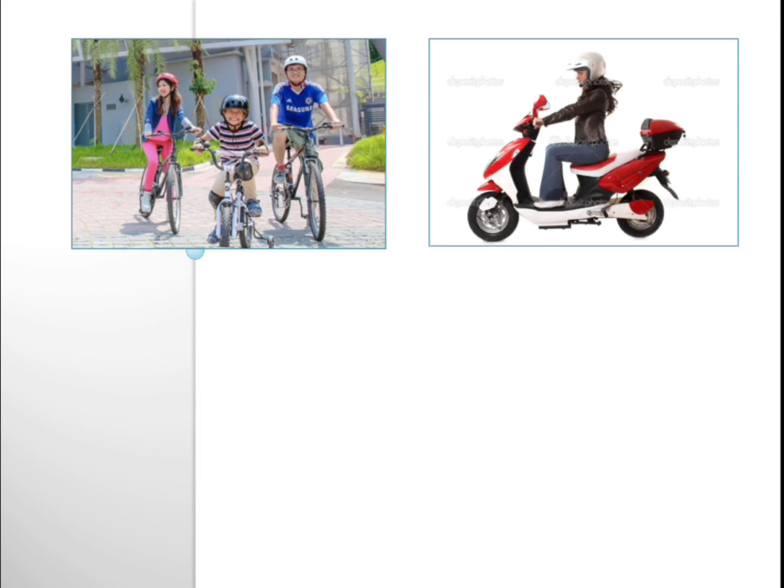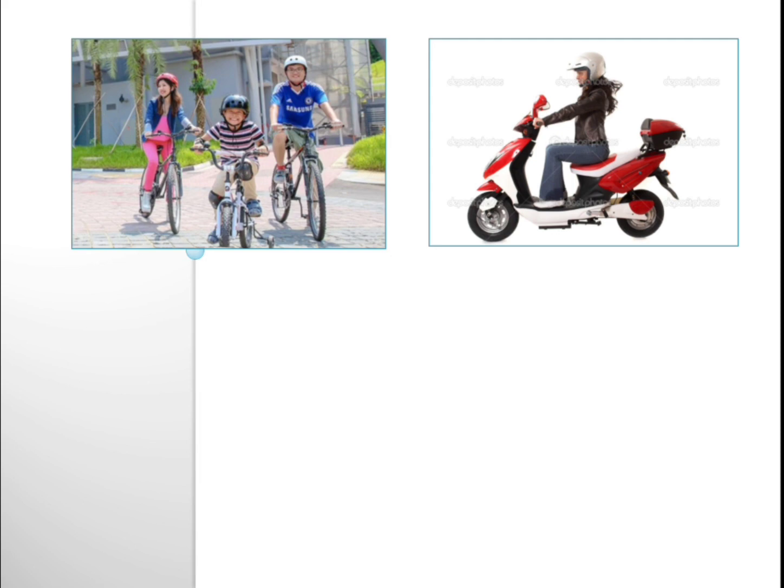Why? Because as you are small, if you fall down, you don't get hurt in those places. They protect the elbows and the joints. And the helmet is for the head, protecting your head, skull and the brain. We always have to wear the helmet when we are cycling or riding a motorbike. It might be any bike like this. This is a motorbike. It might be the other bikes also. If you are riding a bike, you always wear a helmet.